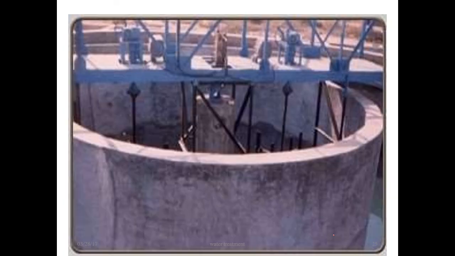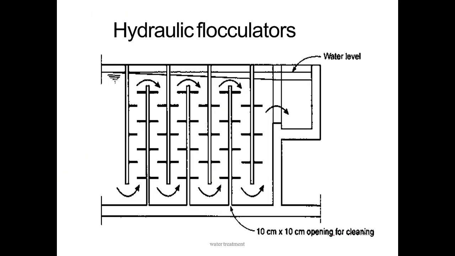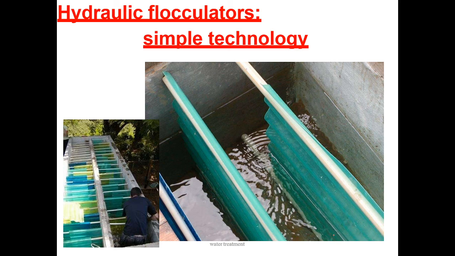This is a mechanical flocculator. Hydraulic flocculators are also there. In hydraulic flocculators, we have two types: the first is horizontal, the next is vertical. In the horizontal, a baffle tank is there, and in vertical also we have vertical baffles. Okay, this is the hydraulic flocculator plan, the main important figure.